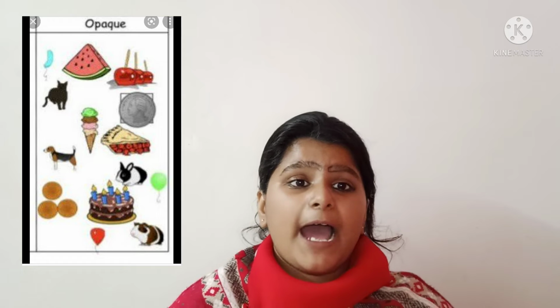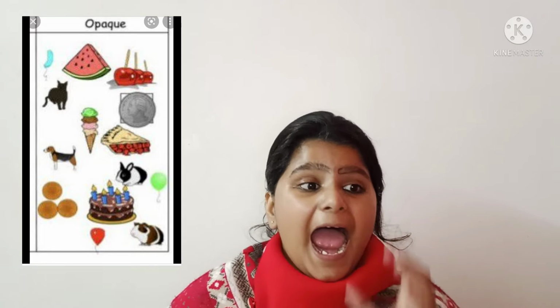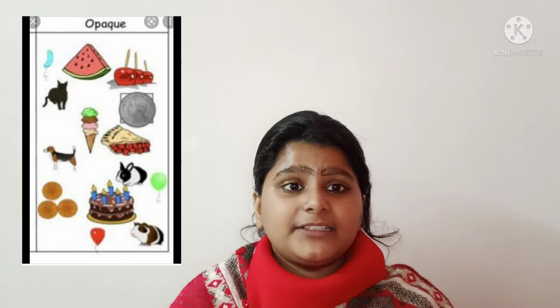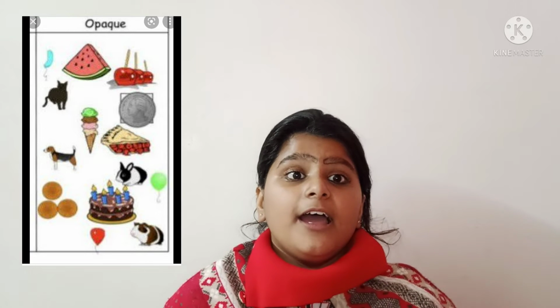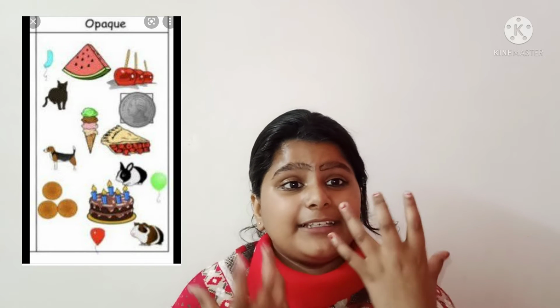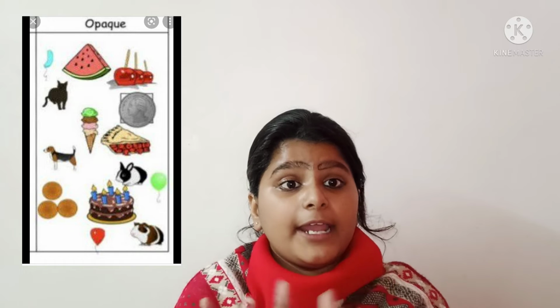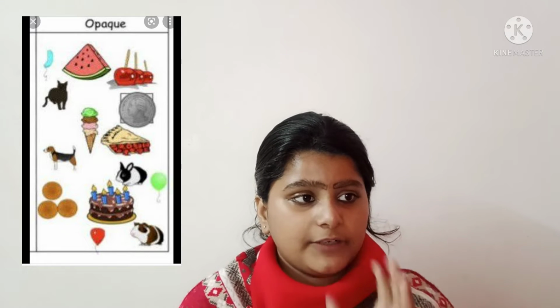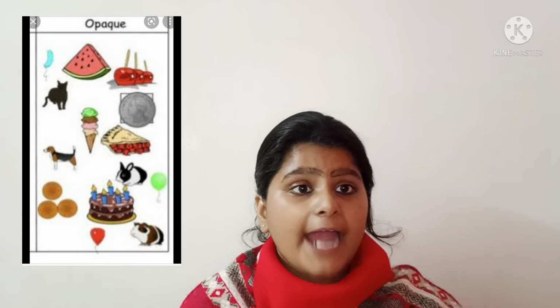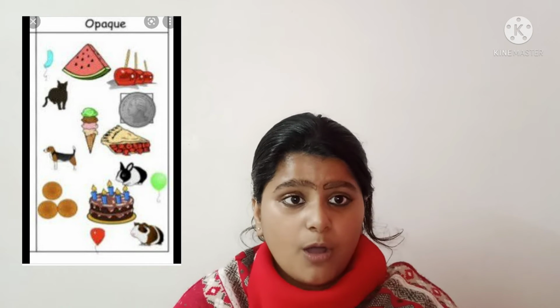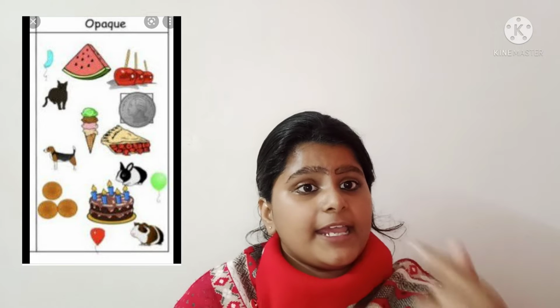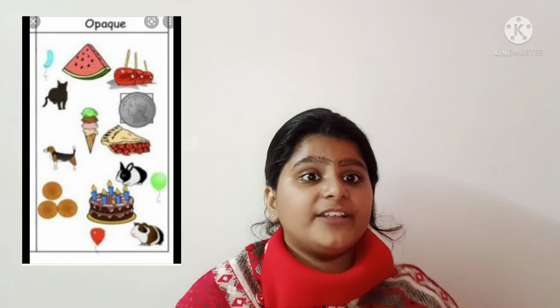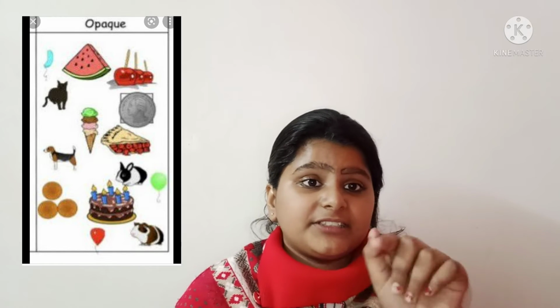What is meant by an opaque object? An object that blocks the light and does not let it pass through. Only the light falling on the object is covered,